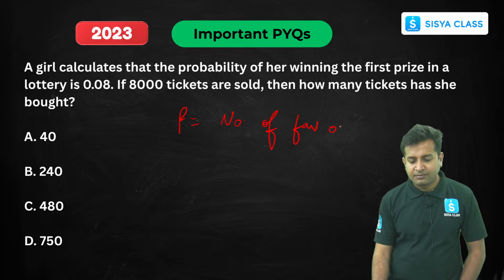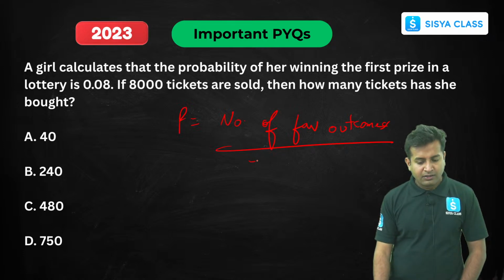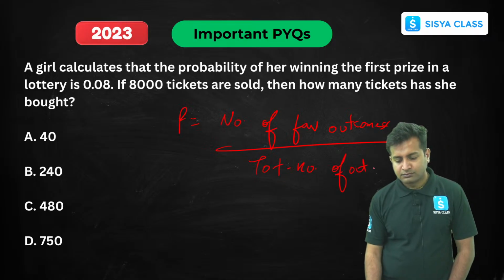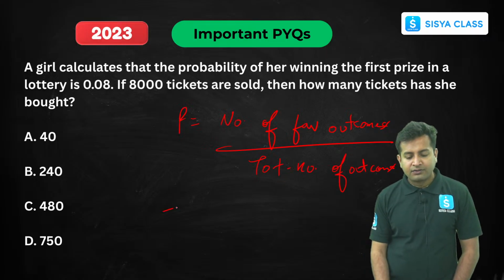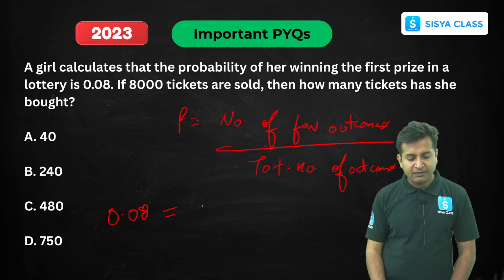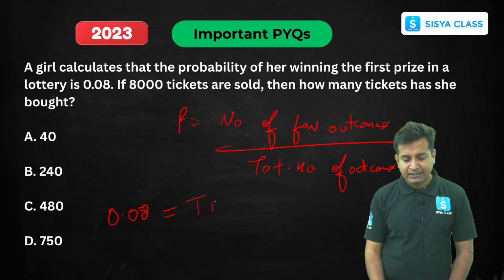Favorable outcomes upon total number of outcomes. Clear? So probability has given 0.08. What is the total number of favorable outcomes? We don't know. How many tickets she has bought? Don't know. Tickets bought.